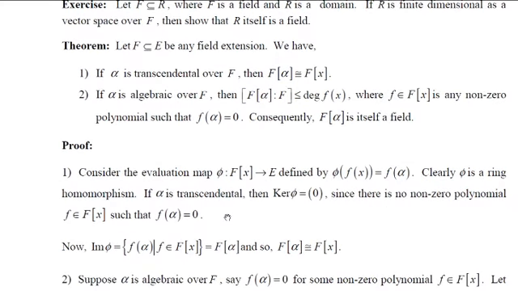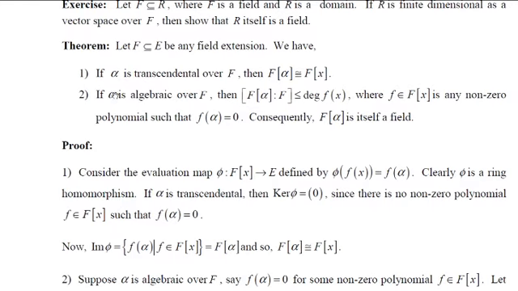Now let's move on to the second one. Suppose alpha is algebraic over F. Then we knew, by the definition of algebraic elements, that there exists a non-zero polynomial in F[x], say some f(x), such that f of alpha is 0. And let us assume that the degree of f(x) is some n. Then we will show that these vectors 1, alpha, alpha squared, etc. up to alpha to the power of n minus 1, these n vectors span F[alpha].